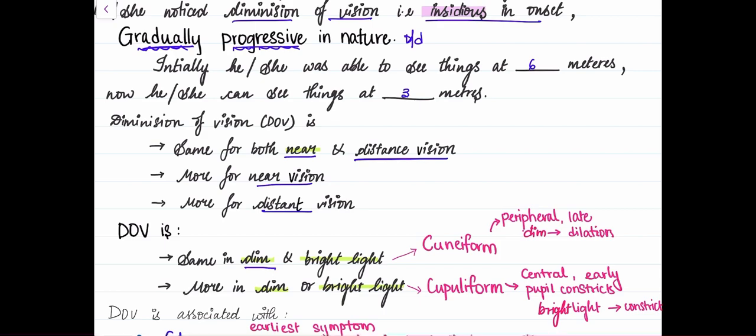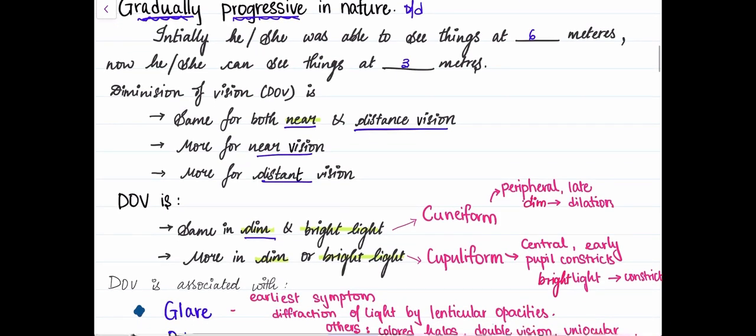We also see if the diminution of vision is the same in dim light or bright light, because in history taking itself we can determine the type of cataract, that is, if it is a central cataract or a peripheral cataract. In acquired cataract you have two different types, the cuneiform cataract and the cupuliform cataract.